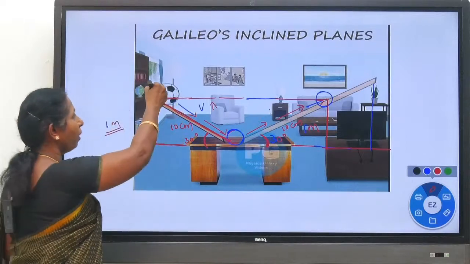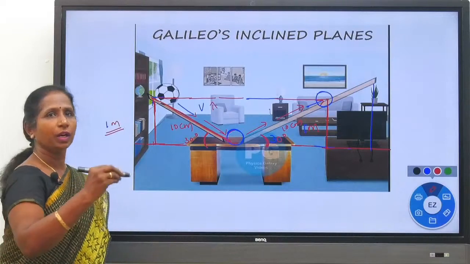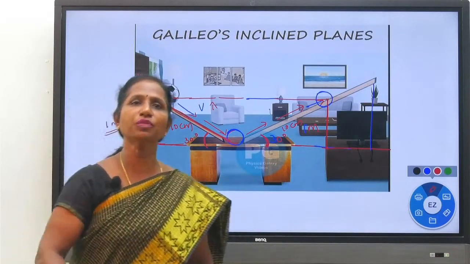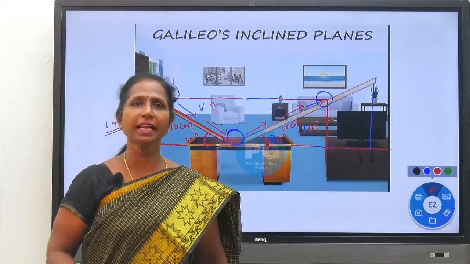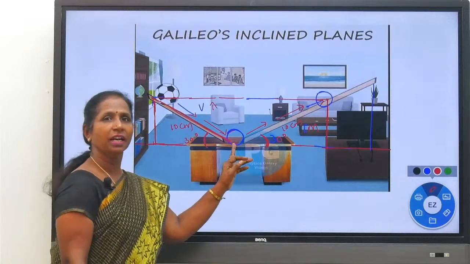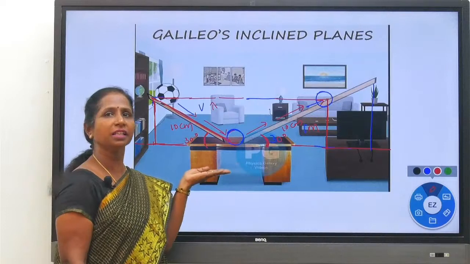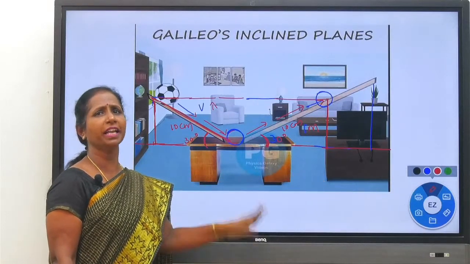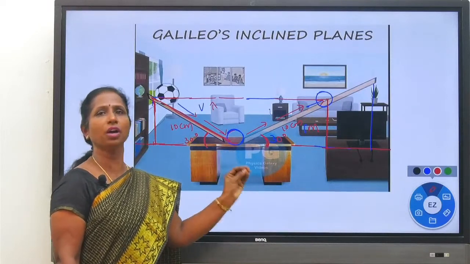Now when the ball is rolling down the first inclined plane, its velocity increases, it moves with greater velocity. You know that when the ball comes down, velocity increases. So it comes with greater velocity. We could think that after reaching the horizontal surface, that is the table, the ball may stop there. But it is not so. The ball has not stopped there.